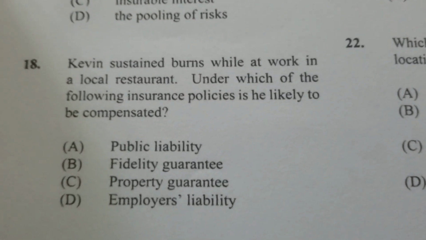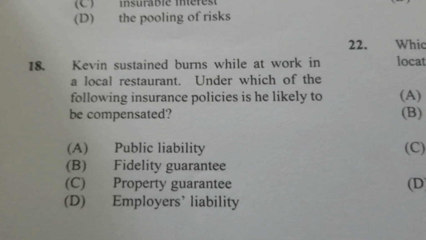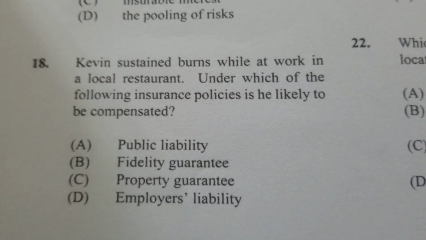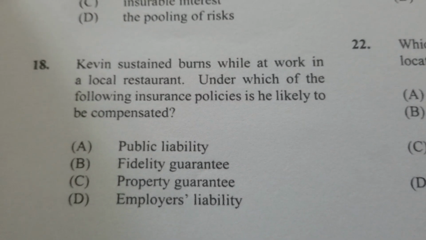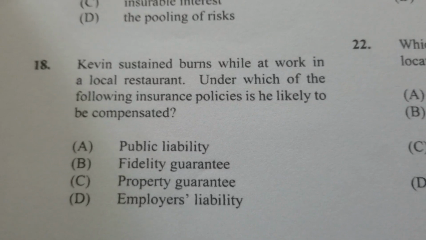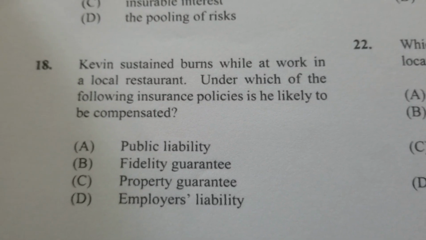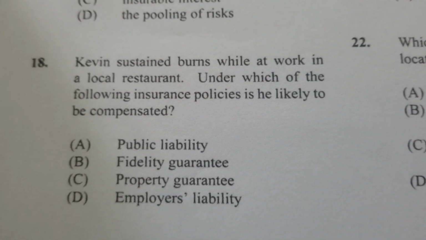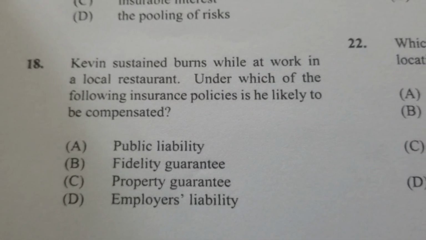Item 18. Kevin sustained burns while at work in a local restaurant. Under which of the following insurance policies is he likely to be compensated? And we're saying it is D, employer's liability. Why?